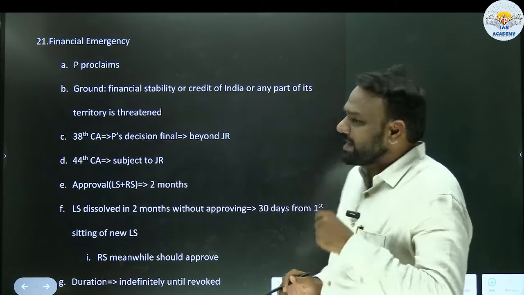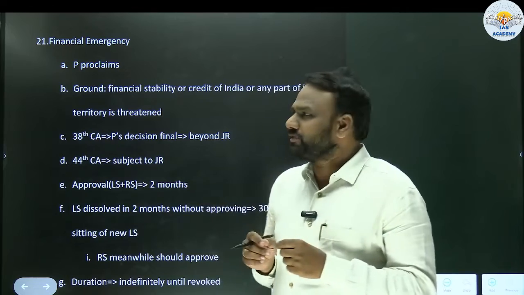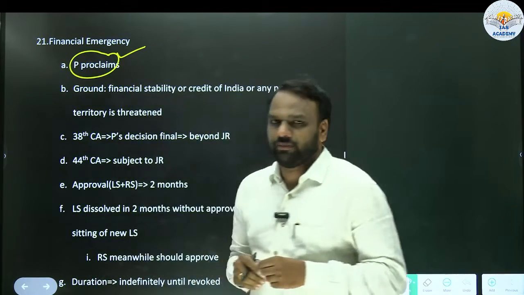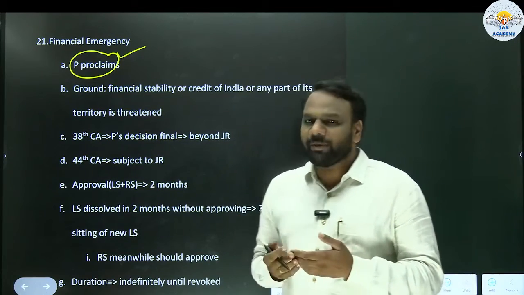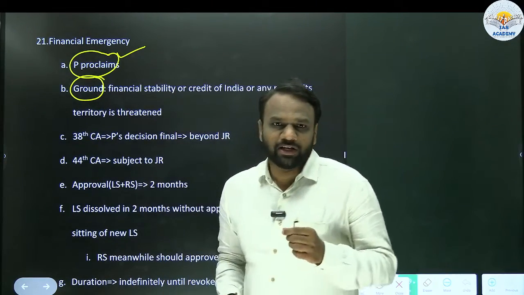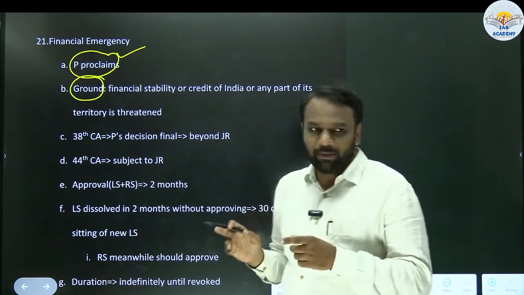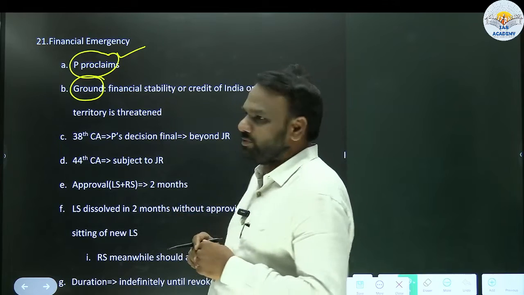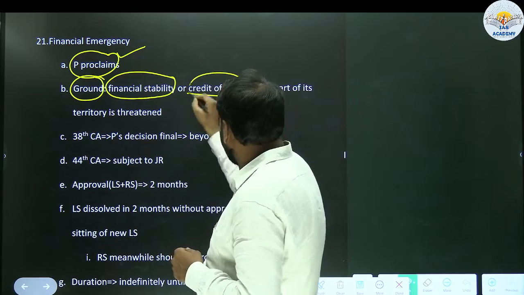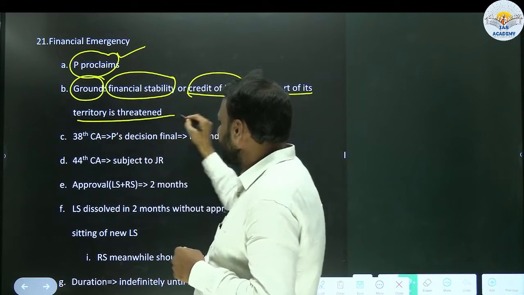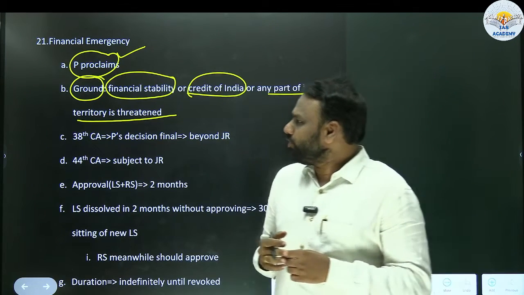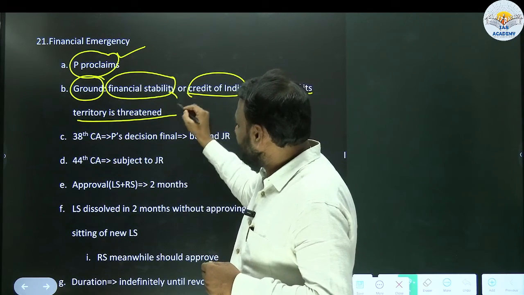So similar to national emergency and president's rule, who proclaims financial emergency? The President of India proclaims financial emergency. Next, what are the grounds for proclaiming financial emergency? We have already seen the grounds for national emergency and president's rule. Similarly, in order to proclaim financial emergency, these are the grounds. When the financial stability or credit of India or any part of its territory is threatened, then the president can proclaim financial emergency. So what do we understand when we say financial stability is threatened?